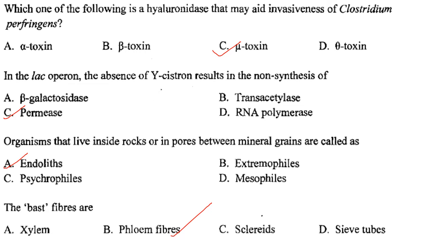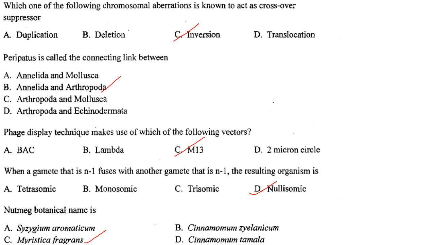Then in lac operon, the absence of Y-cistron results in non-synthesis of permease. Answer is option C. Organisms that live inside rocks or in pores between mineral grains are called endoliths. Answer is option A. The bast fibers are the phloem fibers. Answer is option B.